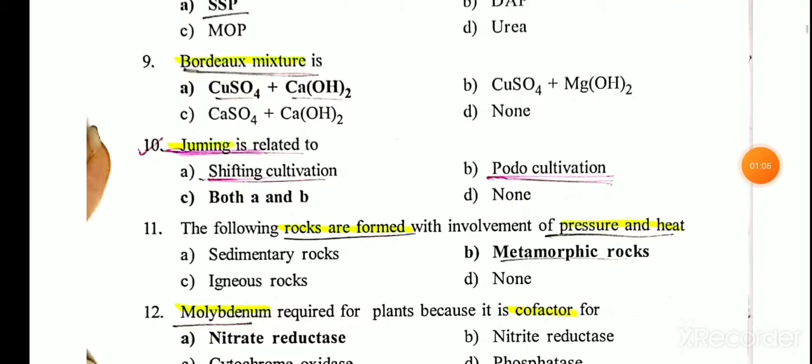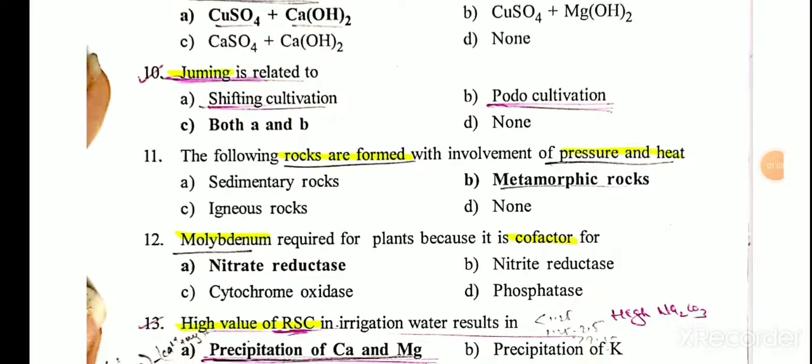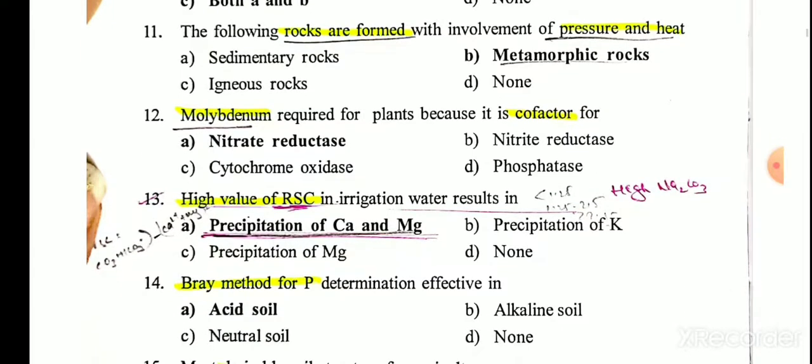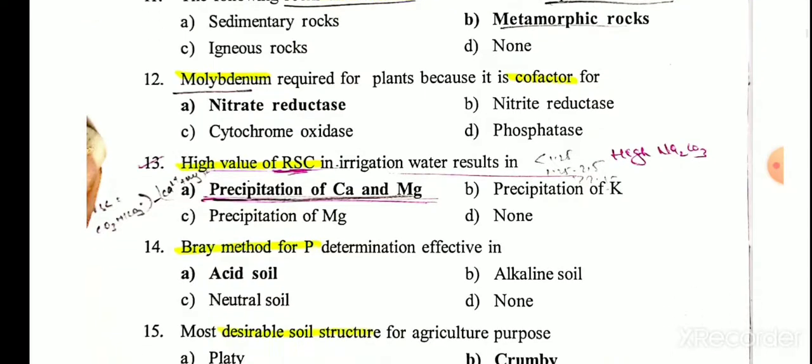The following rocks are formed with involvement of pressure and heat. It is metamorphic rock, which is formed due to the involvement of excess pressure and heat. Molybdenum is required for plants because it is a cofactor for nitrate reductase. High value of RSC, that is residual sodium carbonate, in irrigation water results in precipitation of calcium and magnesium.